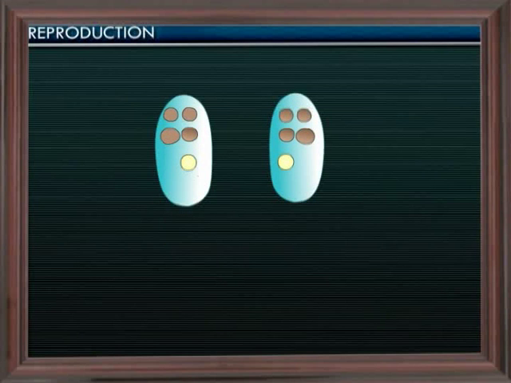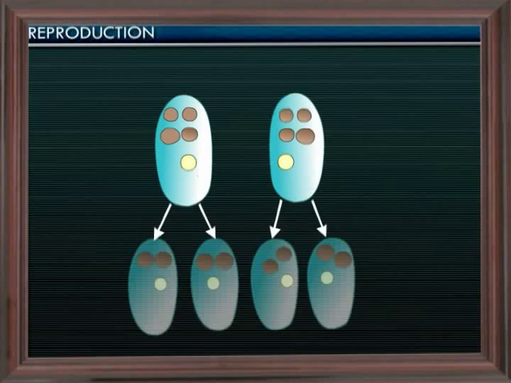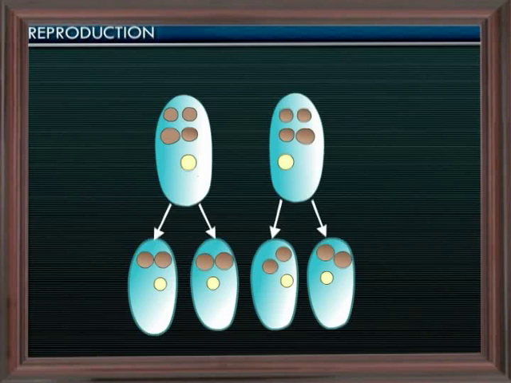Now, each of the ex-conjugants divides into 2 daughter cells, thereby producing 4 daughter cells. Each cell will have 2 of the 4 macronuclei and, due to the division of the micronucleus by mitosis, each daughter cell will receive 1 micronucleus.